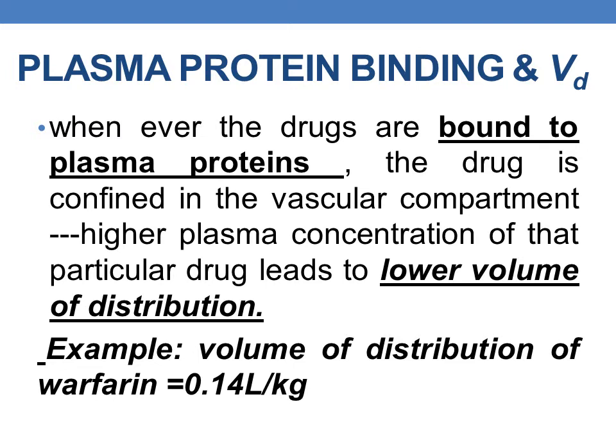An example of a plasma protein bound drug is warfarin. It is a highly protein bound drug. As we can see here, the VD is very less, it is 0.14 liters per kg. So plasma protein binding decreases the volume of distribution.